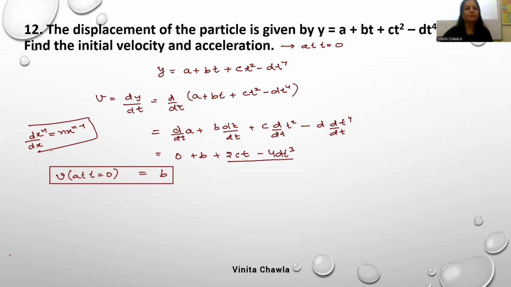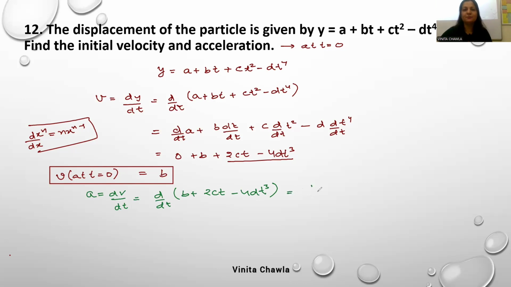Okay, next we have to find acceleration. How will you find acceleration now? Acceleration is dv by dt, and now put the value of v here. It's d by dt of b plus 2ct minus 4dt cube. Now differentiate this. See, this d is different from this d. This d is of differentiation and this d is a constant, so there should be no confusion.